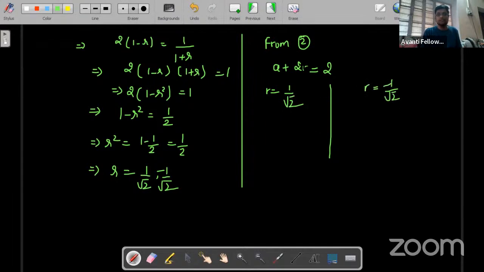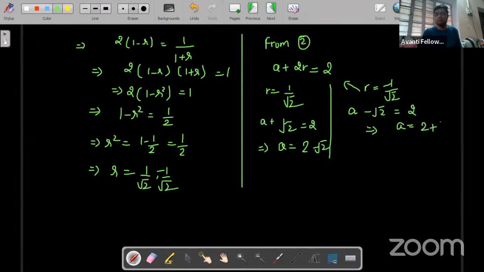If I take R is equal to 1 by root 2, I'll write A plus 2 by root 2, which means root 2, is equal to 2. That means I am getting A as 2 minus root 2. Now, in the second case, if I put R is equal to minus 1 by root 2, I'll get A minus 2 by root 2, means minus root 2, is equal to 2. So we are getting A is equal to 2 plus root 2.